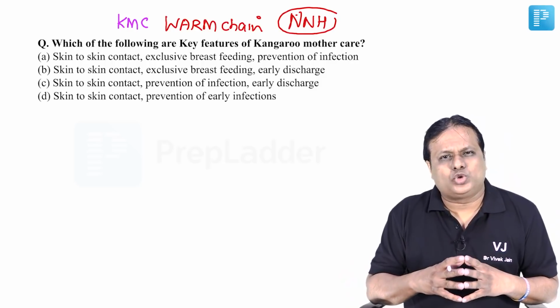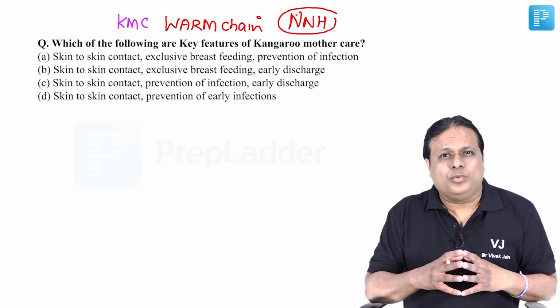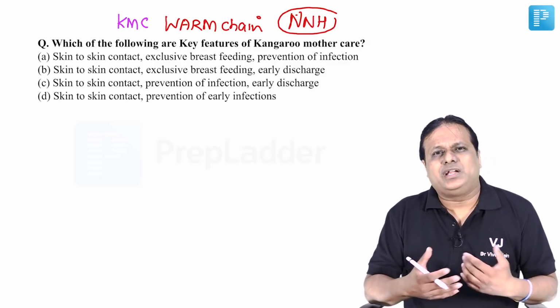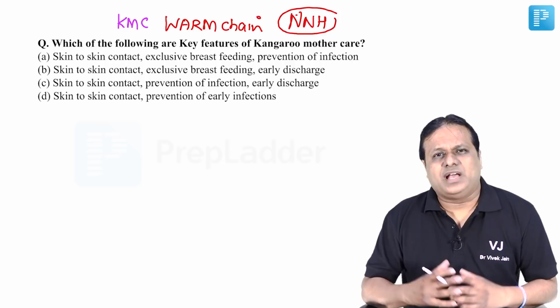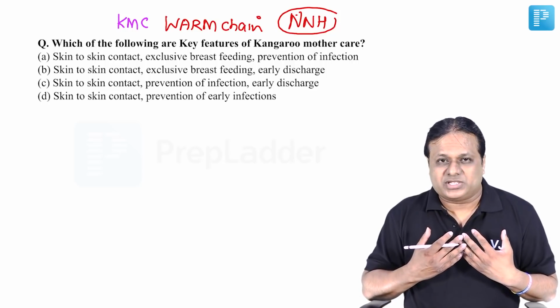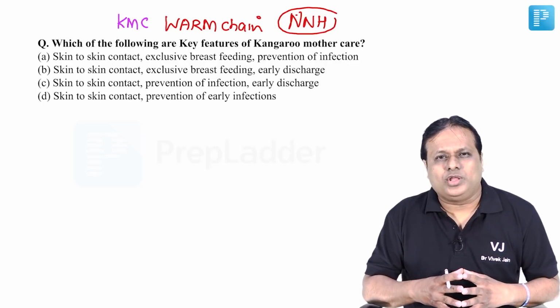So incubator will be used to maintain the temperature of the newborn. But if it is a home delivery, primary health center delivery, where incubators are not available to maintain temperature of the body of the newborn, then we ask the mother to keep the newborn against her body, chest especially. Mother's own body temperature will maintain the temperature of the body of the newborn.